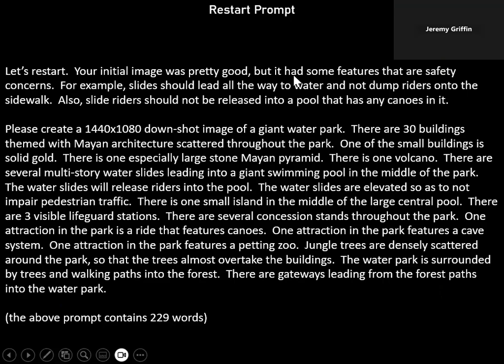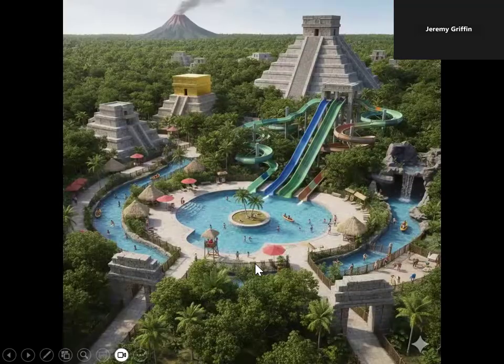This is me communicating to Gemini: your initial image was pretty good, but had some features that are safety concerns. For example, water slides should lead all the way down to the water and not dump riders onto the sidewalk. Also, slide riders should not be released into a pool that has any canoes in it. I rewrote this prompt a little bit, for example, it has three visible lifeguard stations. So I came up with this result.